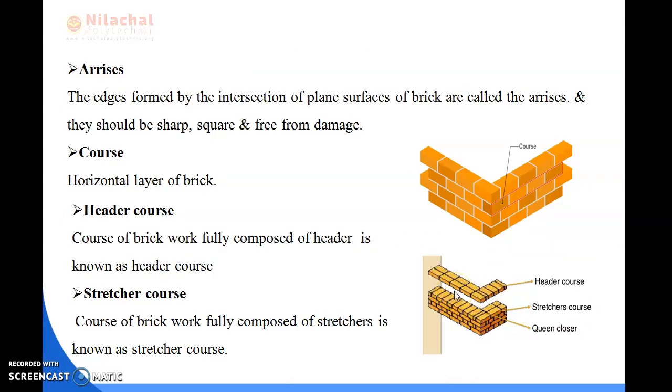So we can say that the edges formed by the intersection of the plane surfaces of the bricks are called arrises, and they should be sharp, square and free from any damages. Next is course, C-O-U-R-S-E. This means the horizontal layer of the brick is known as course. You can see here the images I have already shown. This is the horizontal layer of the brick. This is known as course.